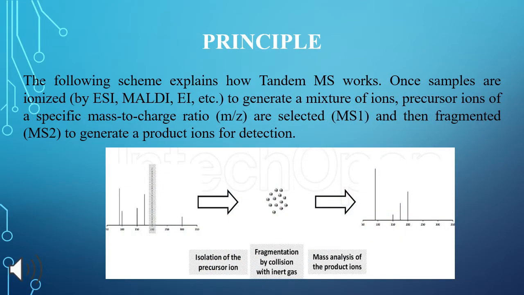Principle of tandem mass spectrometry. First, a sample is ionized to generate a mixture of ions. Precursor ions of specific mass to charge ratio are selected and then fragmented to generate a product ion for detection. This selection for fragmentation detection sequence can be further extended to the first generation product ions. For example, the selected product ions generated in MS2 can be further fragmented to produce another group of product ions, MS3 and so on.